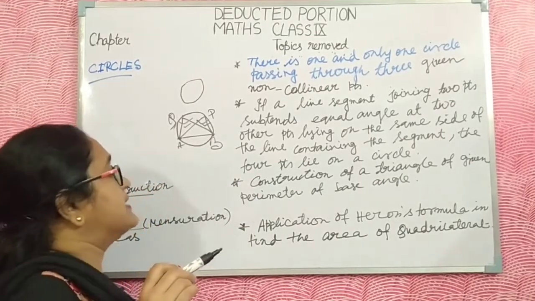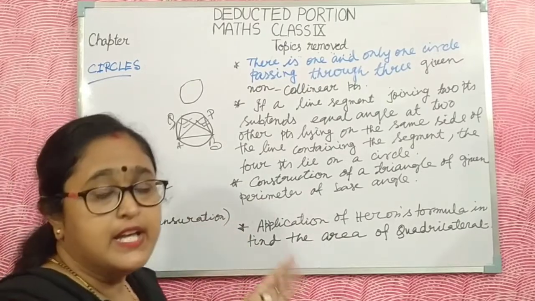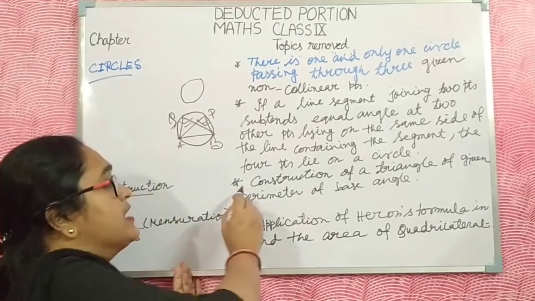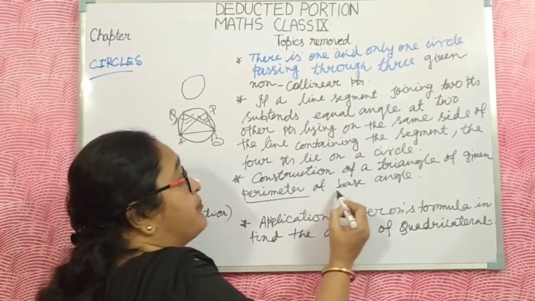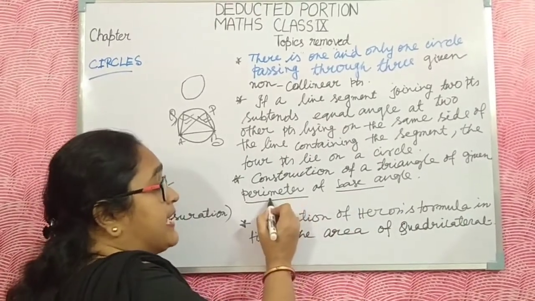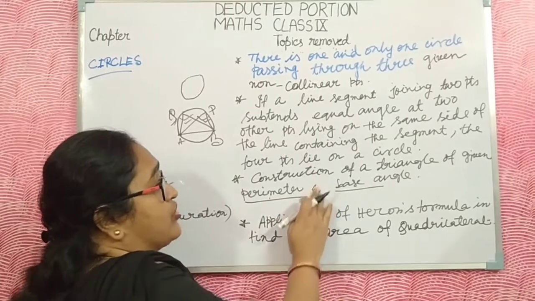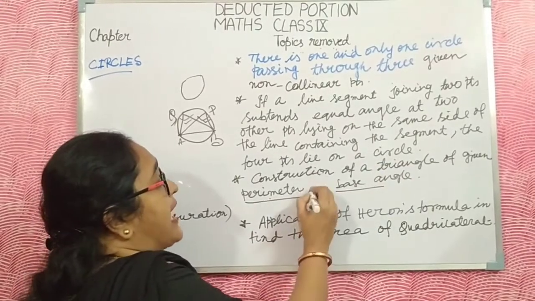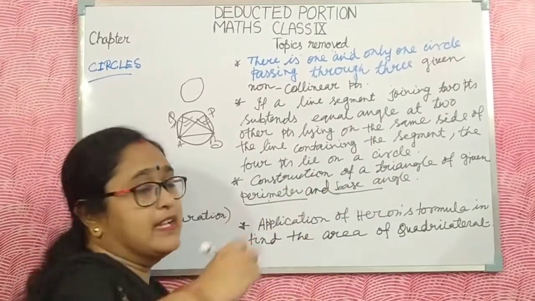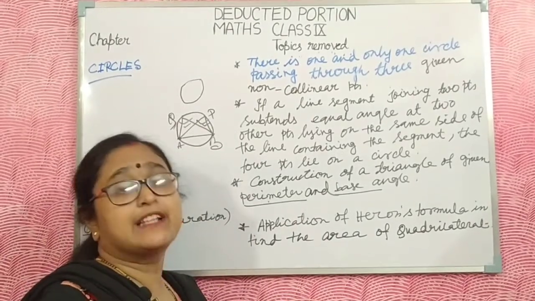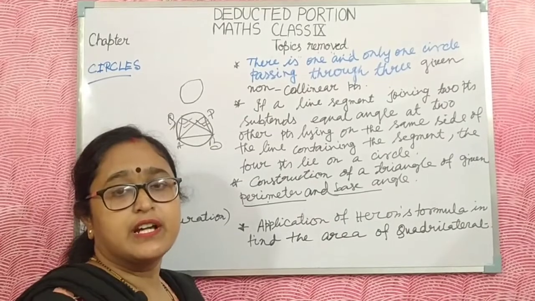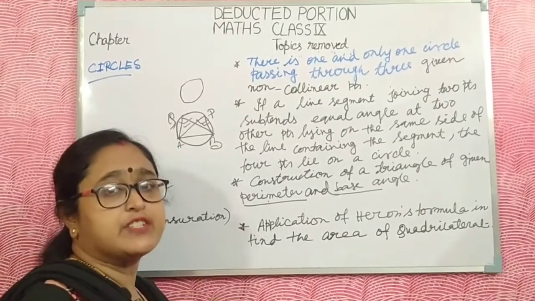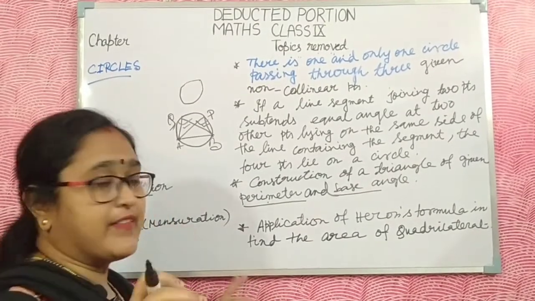And the next one, the construction. In the construction portion, construction of a triangle of a given perimeter and base angle. When the base angle is given and the perimeter is also given, the construction of a triangle is deleted. Okay, and the other constructions are present in your class 9 syllabus.